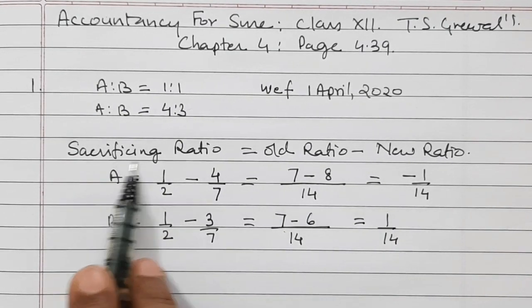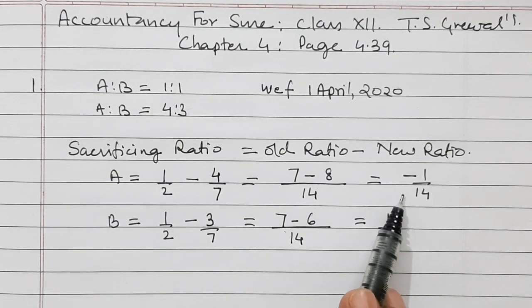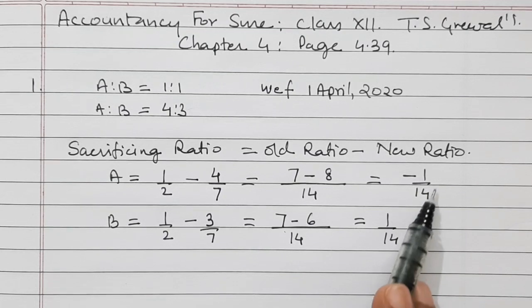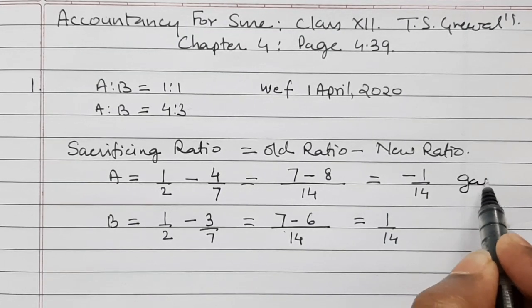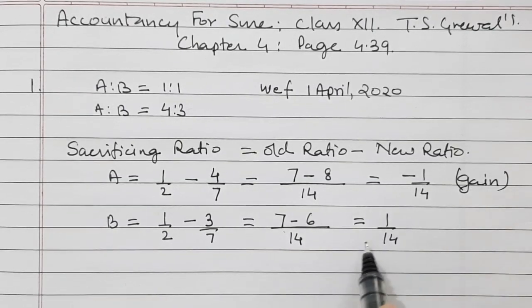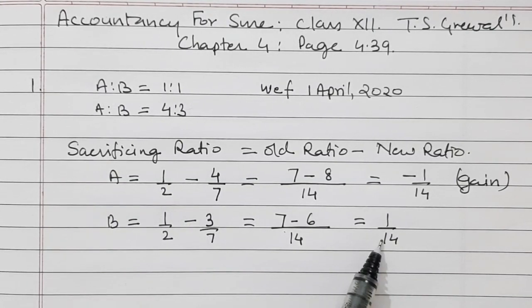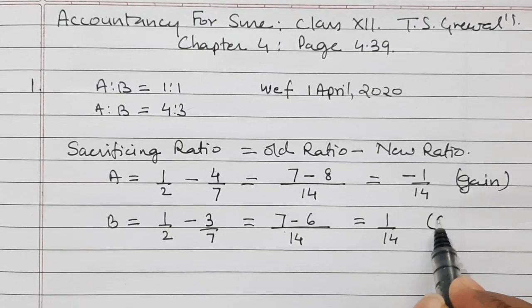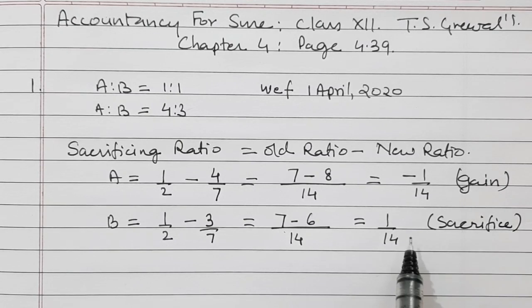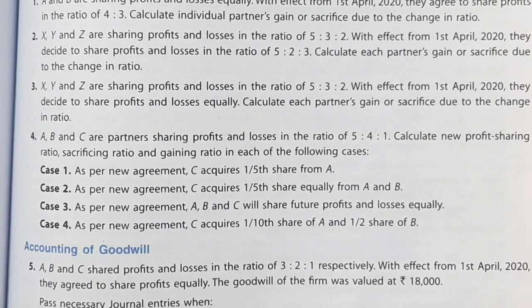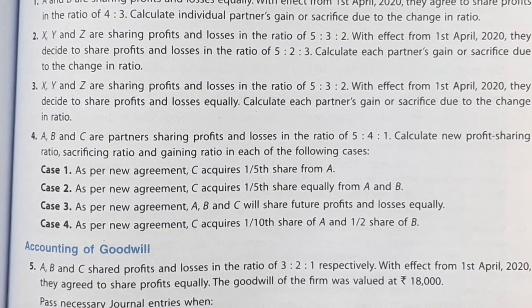But we are calculating sacrificing ratio, and sacrificing ratio for A has come as minus 1/14. So minus 1/14 means A has gained. Whereas for sacrificing ratio, if the answer is positive, then it is sacrificed. So the sacrificing ratio is equal to the gaining ratio. Let us see question number 2.